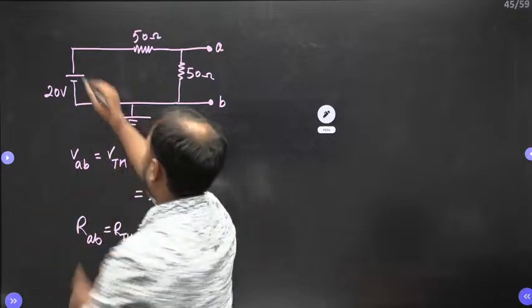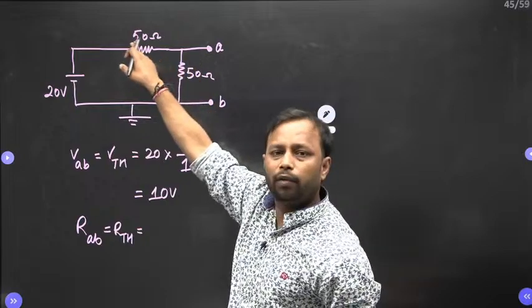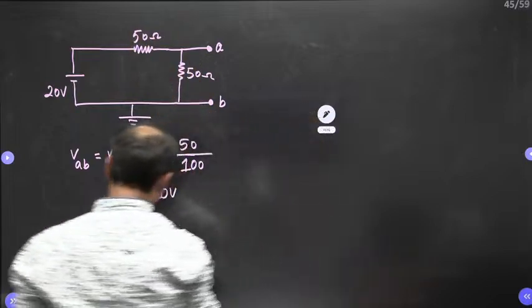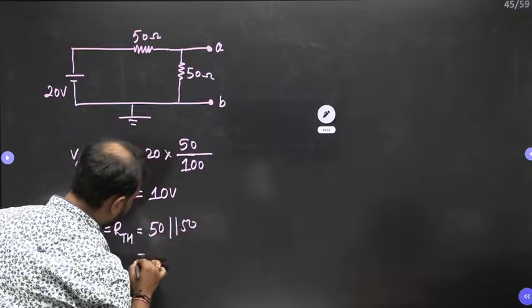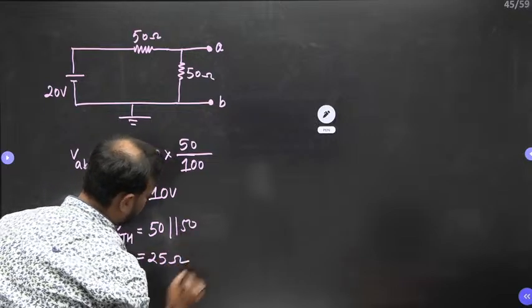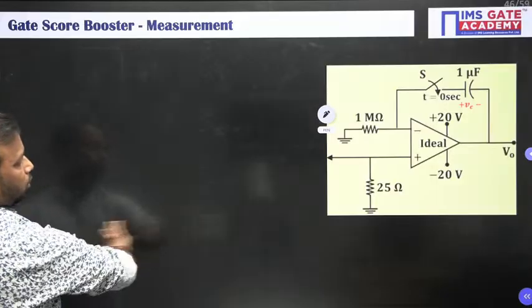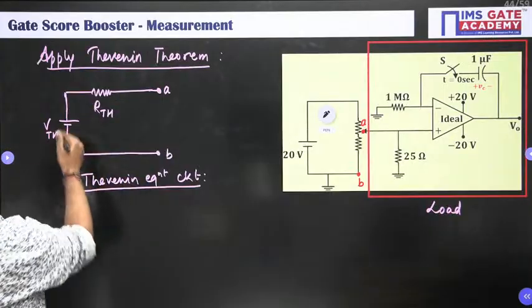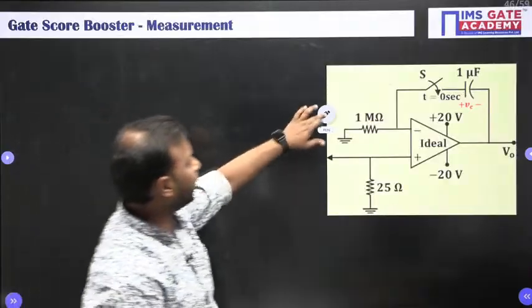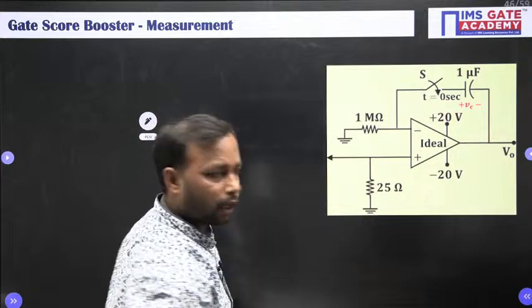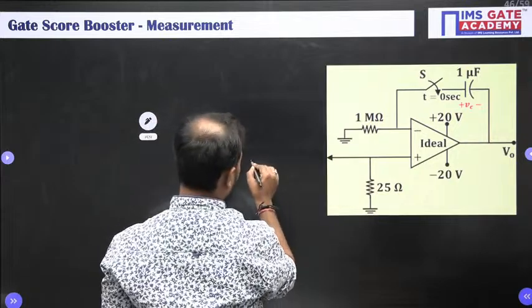So once you short this, then 50 and 50 will become parallel. So overall you will get 25 ohm. So this is nothing but your 10 volt and this is your 25. So when you fix this over here, your circuit will look like this.